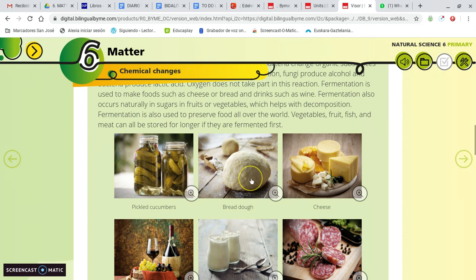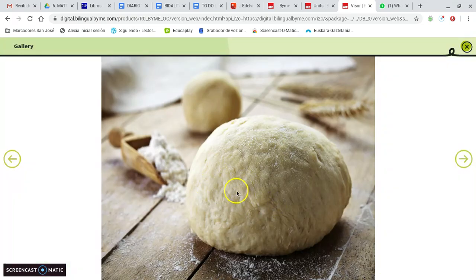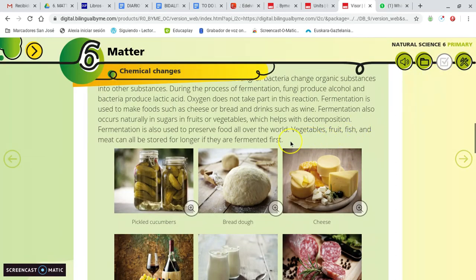Another thing that we can use, another type of bacteria that we use at home, is that one that we use for making bread or making cakes. Yes, if you take a bread dough, this is a bread dough, you can mix this with a bacteria, and what happens to this dough?